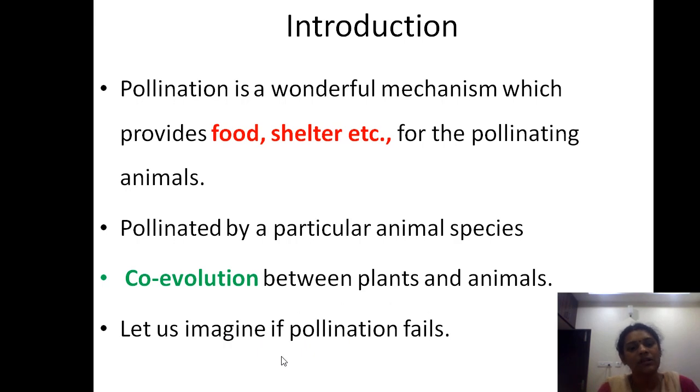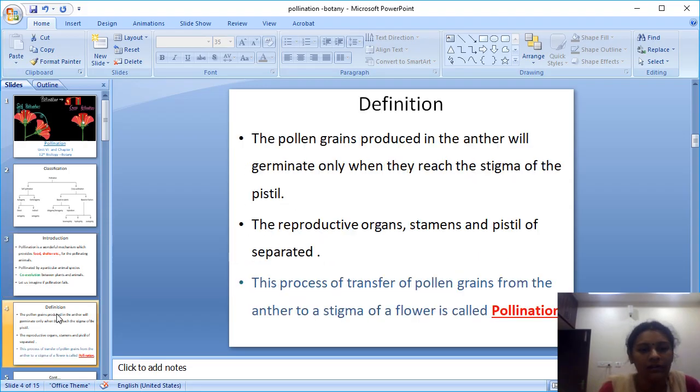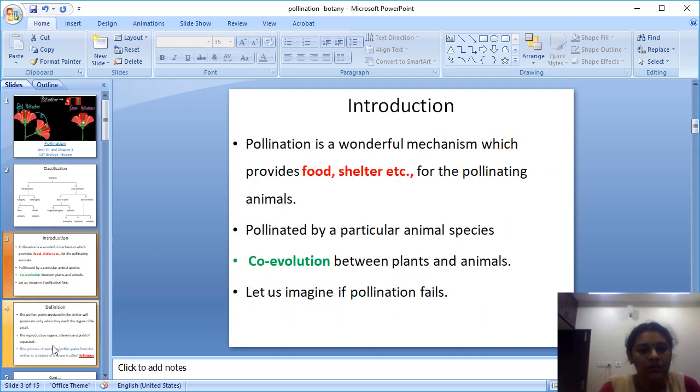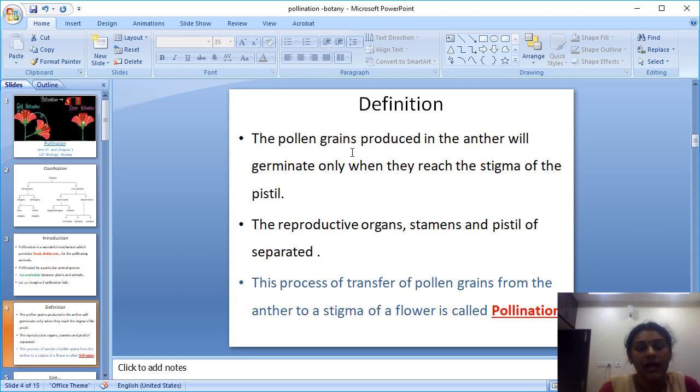Let us imagine if pollination failed. Could you see any seed formation in the world? No, it would not happen. So pollination is a wonderful and essential mechanism. I am coming to the definition of pollination. The pollen grains produced in the anther will germinate only when they reach the right stigma of the pistil. Yes, I already explained the definition.